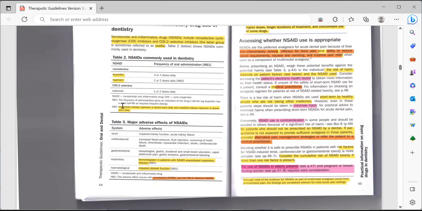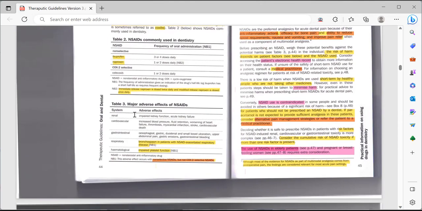The frequency of administration gives an indication of the drug's half-life. We all know that if you need to ask the patient to take the drug 3 times, 4 times, or 1 time or 2 times, it all depends on the pharmacokinetics and the half-life. So that's the reason. Immediate release naproxen is dosed twice daily, and modified release naproxen is dosed once daily.